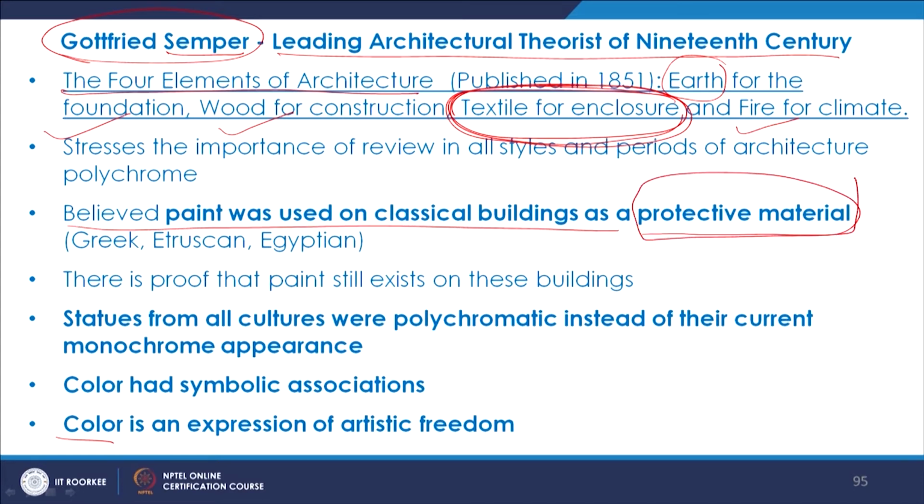So it was not just aesthetic, but Semper believed that it was a protective material, and that's also what we see in a lot of ancient techniques of mural and painting, where the coat or the layer is described as protective, which prevents the underneath layer from weathering, insects and a lot of other different issues. So that is what Semper emphasized.